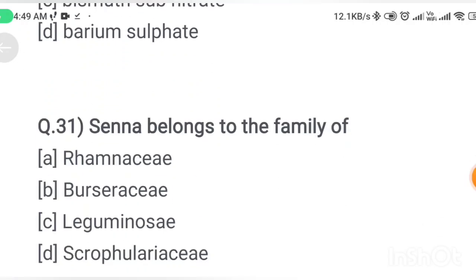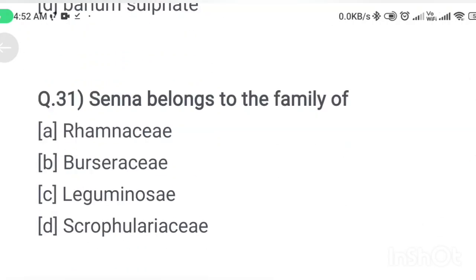Next question. Senna belongs to the family of option A, Rhamnaceae. Option B, Burseraceae. Option C, Leguminosae. Option D, Zygophyllaceae. Correct answer is option C.